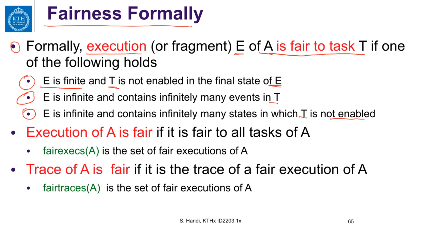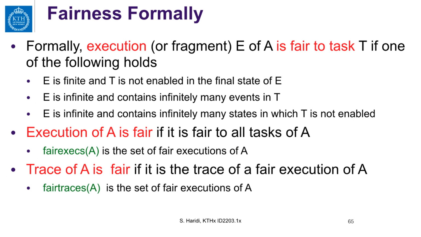And an execution is fair if it is fair to all tasks of the automaton A. We use the notation fair execution of A to mean the set of fair executions of the automaton A. And we say a trace of A is fair if it is a trace of a fair execution, and the set of all fair traces is denoted by this notation.